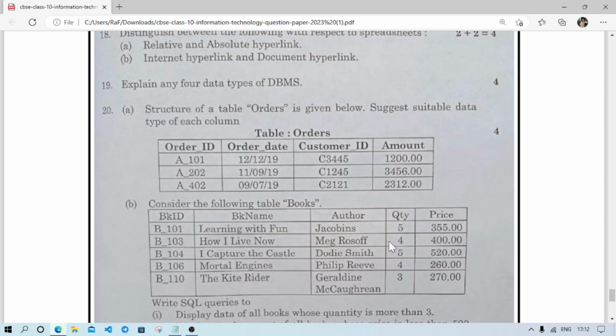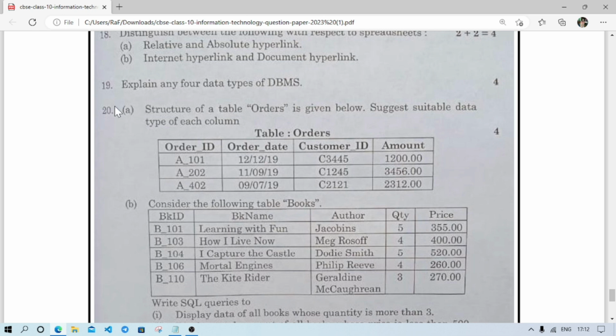explain like integer. Here we can store integer values. Character, here we can store fixed number of characters. Varchar, here we can store variable number of characters, and float to store decimal numbers. These 4 you can write. For DBMS, these were text, memo, something like that which you learned in class 9.